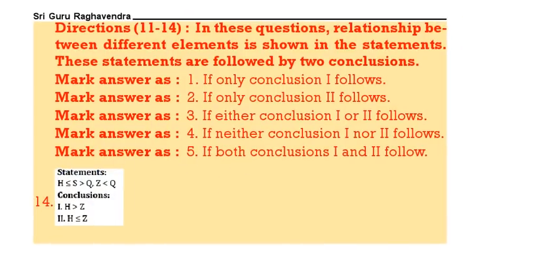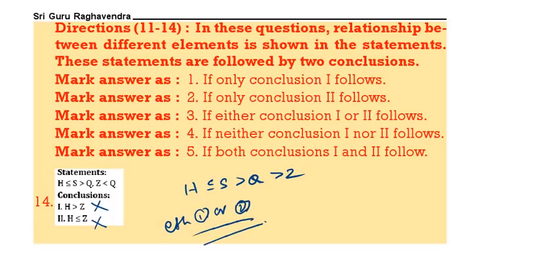Next one, H greater than Z, H less than or equal to S, S greater than Q, and Q greater than Z. From H to Z there is no common symbol. H less than or equal to Z, that also does not follow, but these two are complementary pairs. The answer is either 1 or 2.